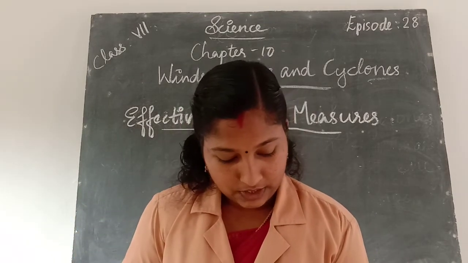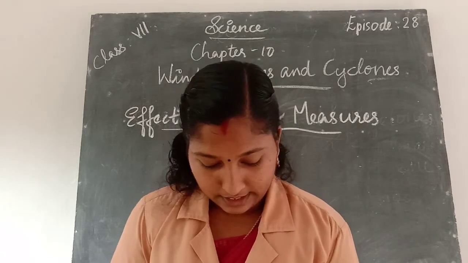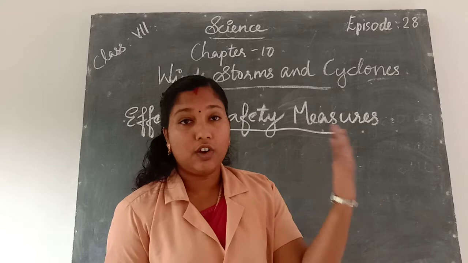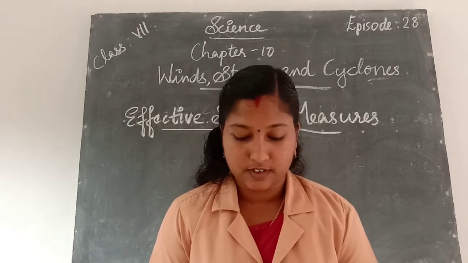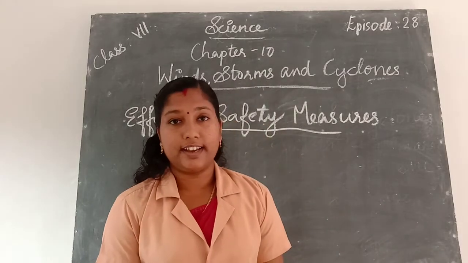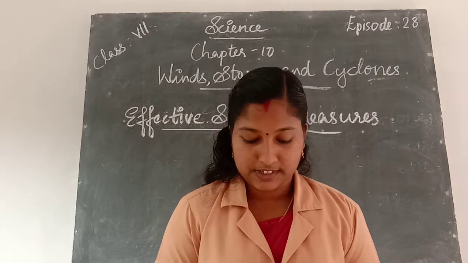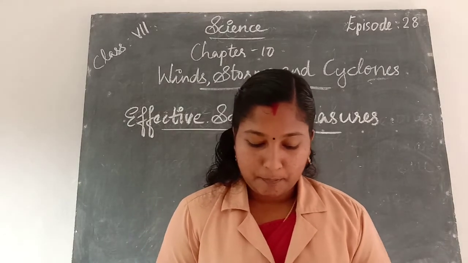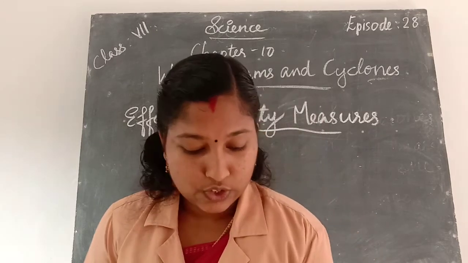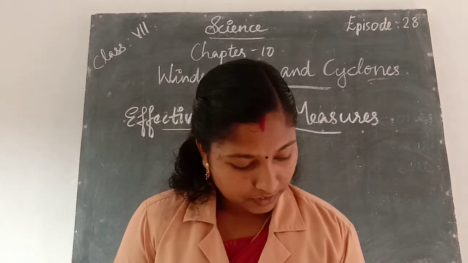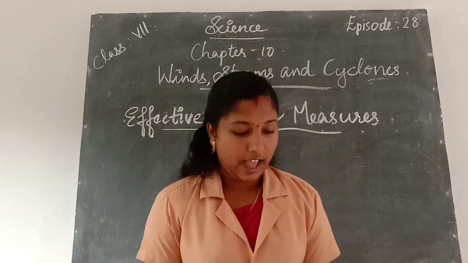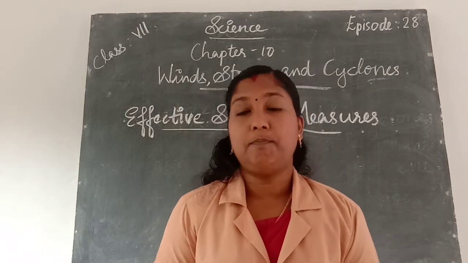Okay. Next one, the effective safety measures. A cyclone forecast and warning service, then rapid communication of warnings to the government agencies, the ports, fishermen, ships, and to the general public.